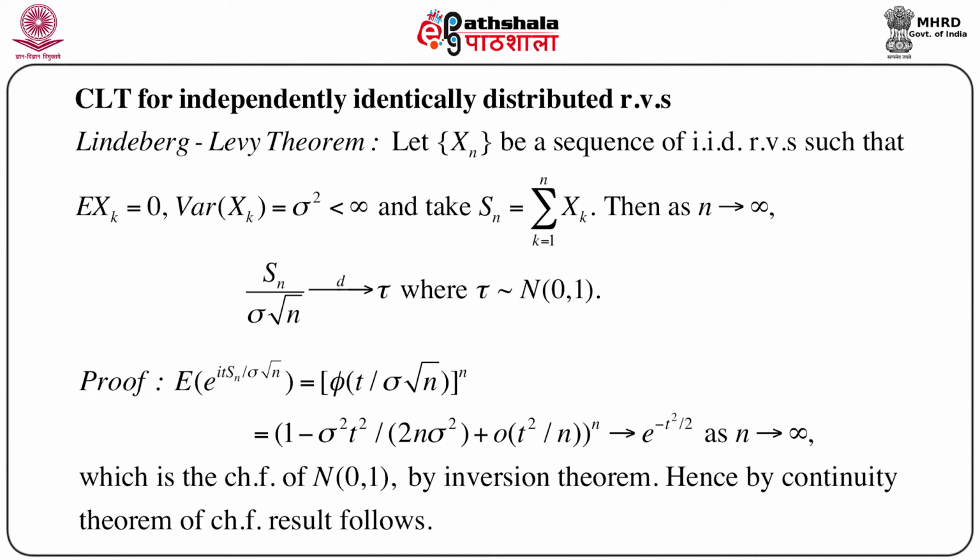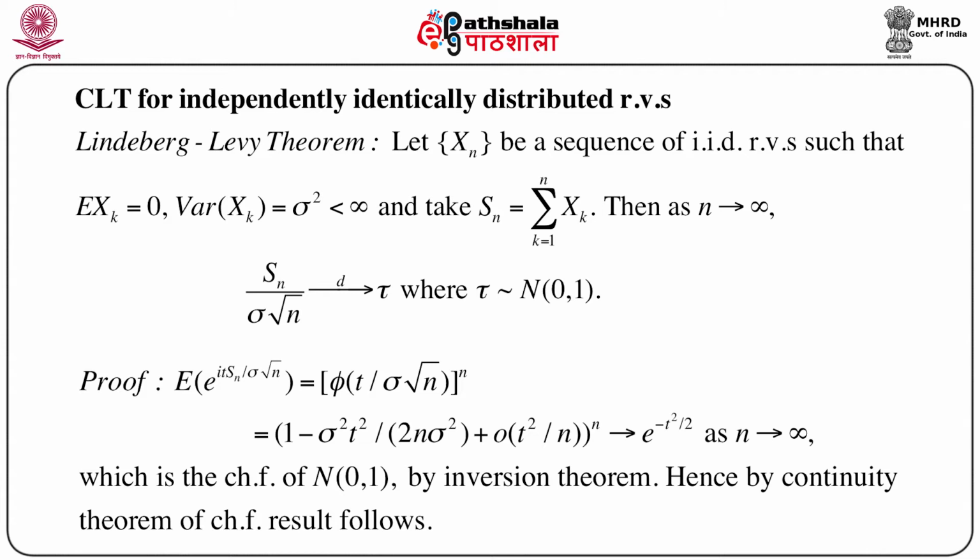If we write Sn as summation Xi, then e to the power it summation Xi by sigma root n would be equal to the product of e to the power it Xk by sigma root n. Now since the Xk's are independent, the expectation of a product of variables equals the product of expectations, and so we get the characteristic function of Sn by sigma root n equals phi of t by sigma root n, whole to the power n.